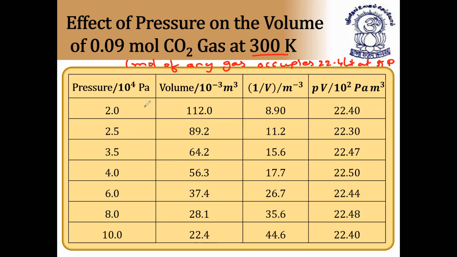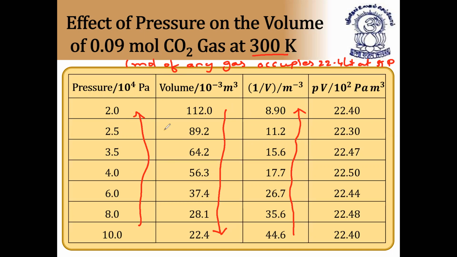As the pressure increases, volume decreases. You can just see here. And the 1 by V value also increases, because P is proportional to 1 by V. You can see the 1 by V value increases as the pressure increases.